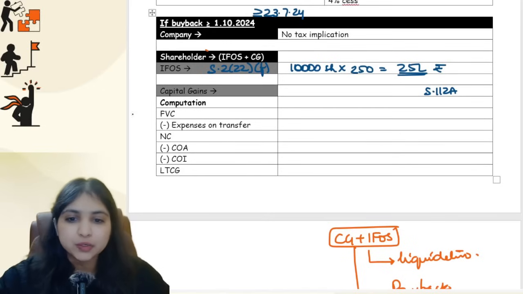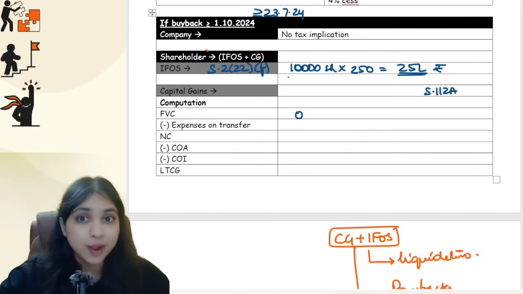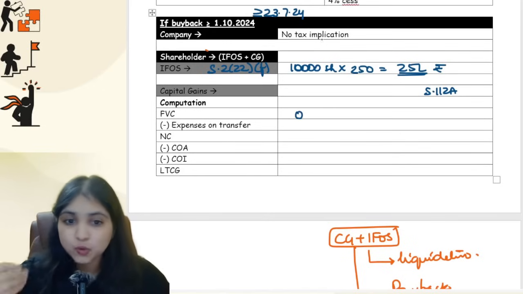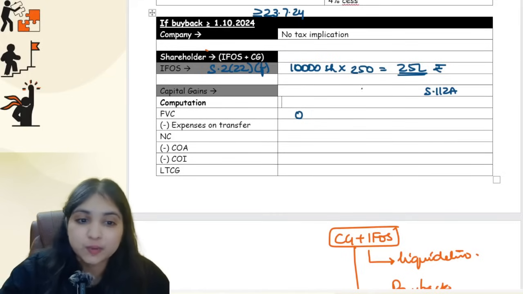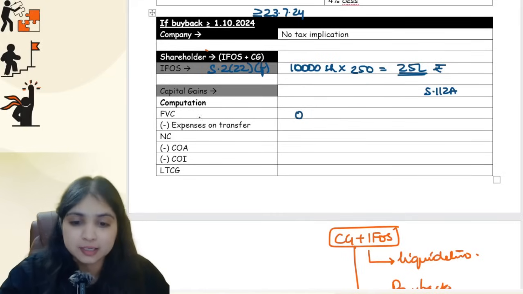Okay, now coming to the computation, full value consideration will be 0, guys, always in buyback cases. Why? Because assessee is getting the buyback price, no doubt. I have already taxed it in IFOS. I can't tax it once again in capital gains. So full value consideration will always be 0 only. We don't have any expense on transfer. Net consideration is 0. What is the cost of acquisition?